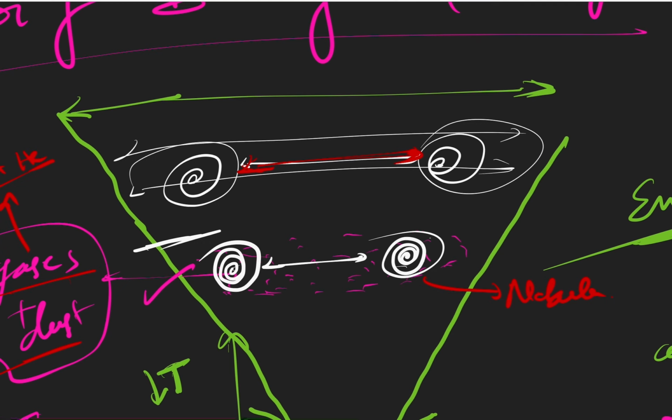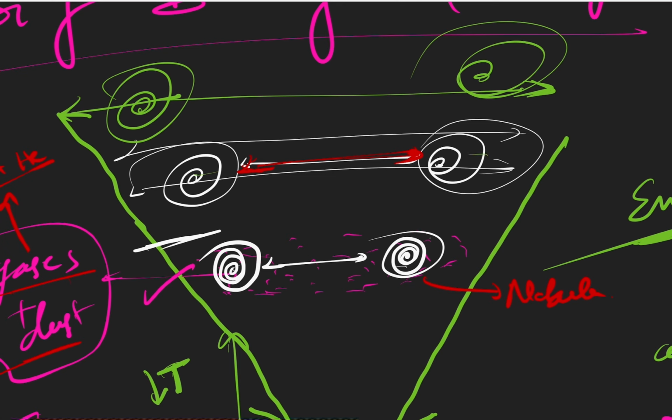So in future the distance will be farther and farther between two galaxies. That means this space itself is expanding between galaxies.